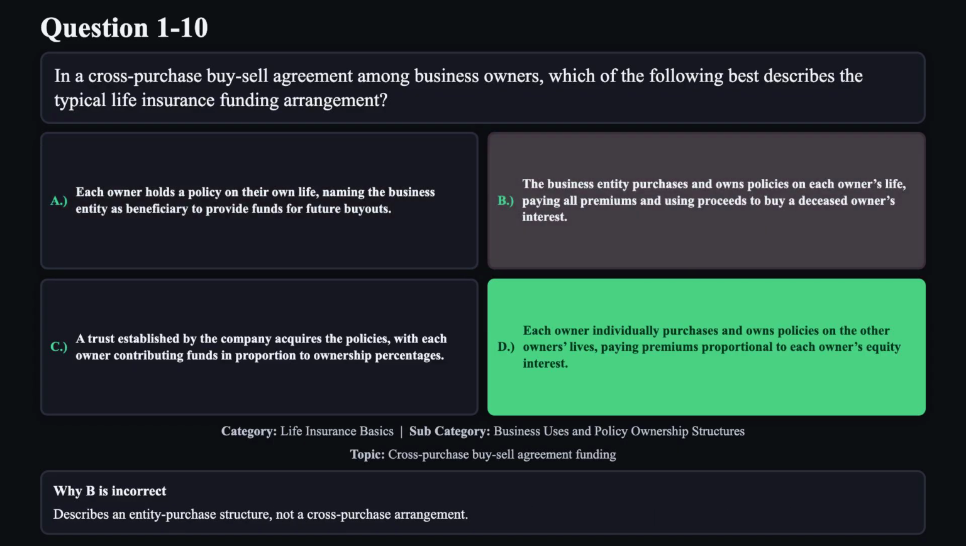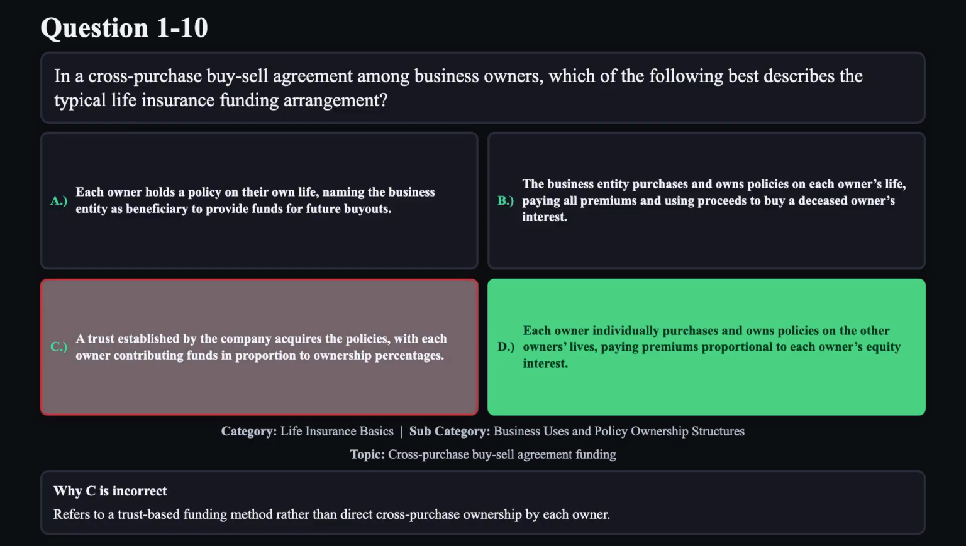Reason B is not correct. It describes an entity purchase structure, not a cross-purchase arrangement. Reason C is not correct. It refers to a trust-based funding method rather than direct cross-purchase ownership by each owner.